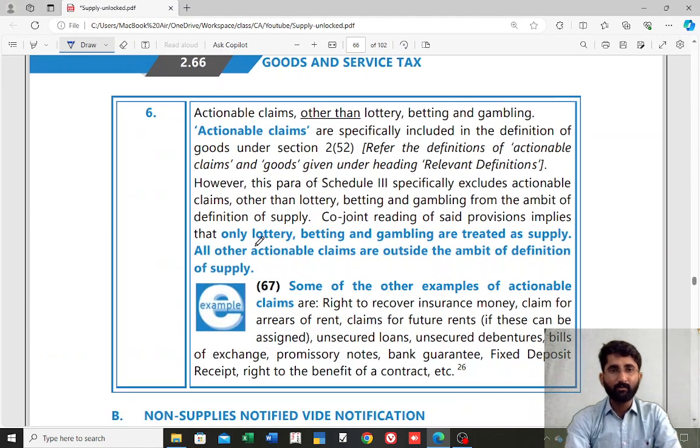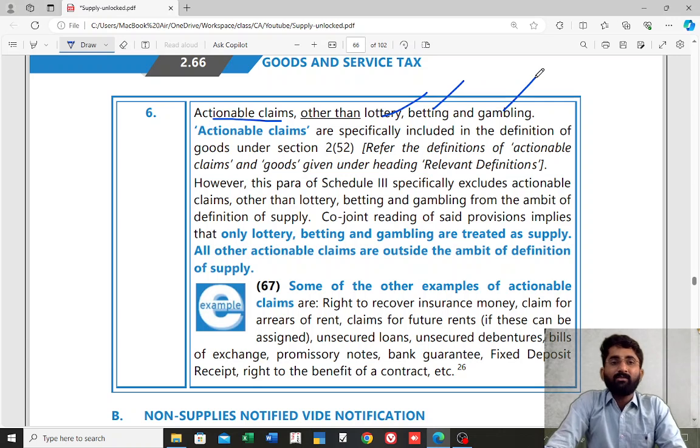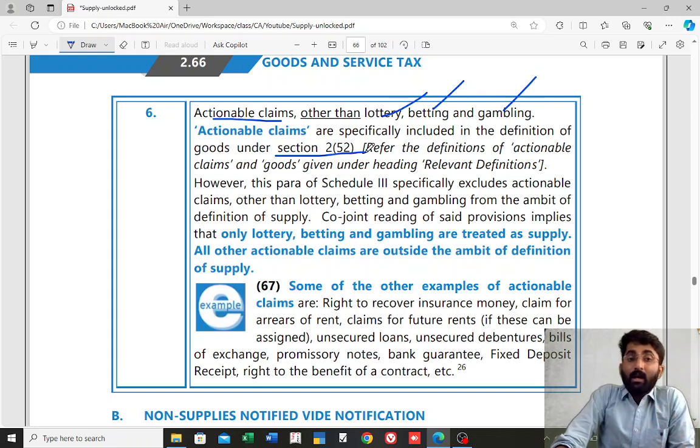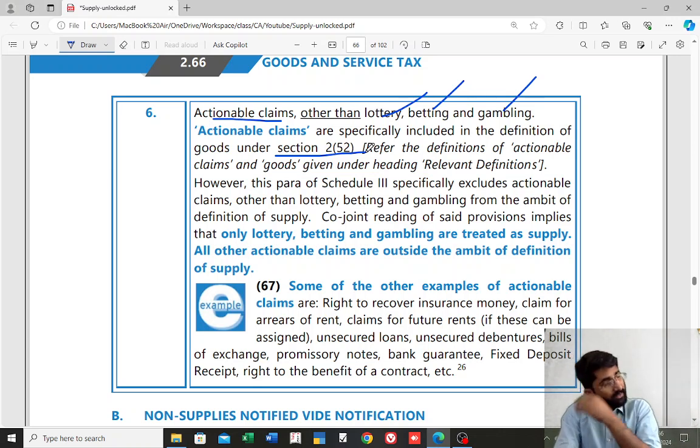Correct? And one more, actionable claims. Actionable claims are neither supply of goods nor supply of service, other than lottery, betting and gambling. LBG: lottery, betting and gambling. So this is supply of goods. Why supply of goods? We have discussed that in section 2, subsection 52, actionable claims are goods. That's why lottery, betting and gambling, these three are supply of goods. Any other actionable claims are neither supply of goods nor supply of service.